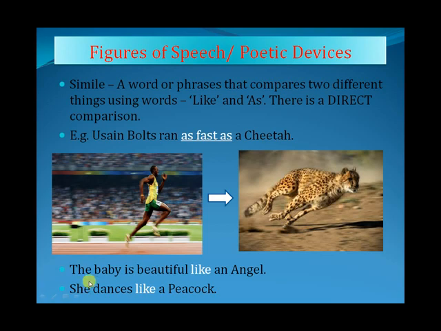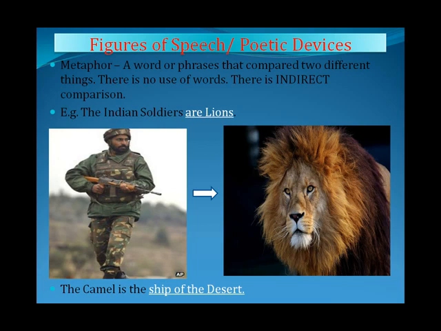So the next example is, the baby is beautiful like an angel. The baby is not an angel, basically here, but its beauty is like an angel. The next example, she dances like a peacock. So her dance is compared to the dance of a peacock directly. We say that she dances as beautiful as a peacock. So let us see the next one.